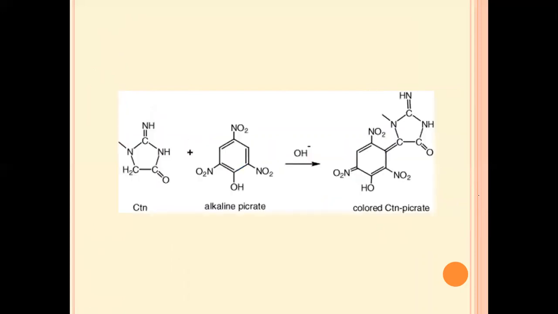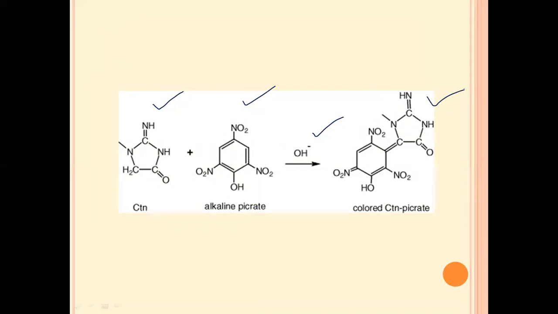Now here in the Jaffe's method, this is the reaction that is taking place and the complex that is formed. We have this creatinine, the waste product formed by cyclization of creatine. This, on reaction with picric acid in the alkaline medium, where we have OH minus, that is we take NaOH, gives the complex that is formed between the creatinine and the picric acid. The complex that is formed is orange in color.